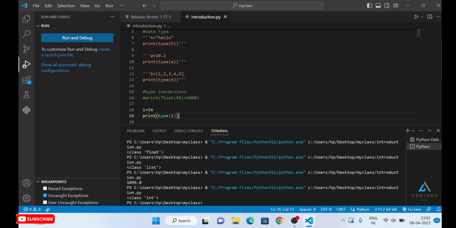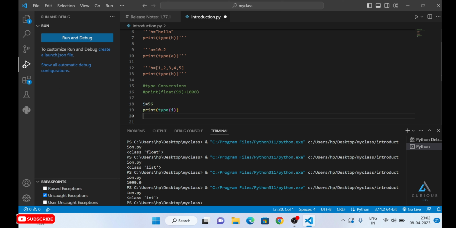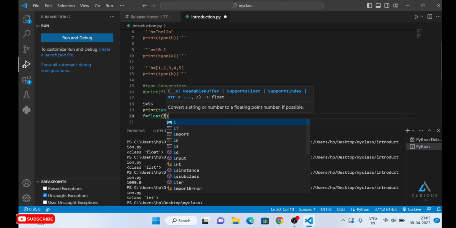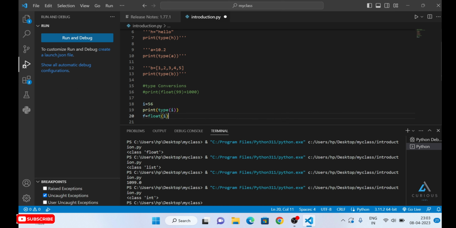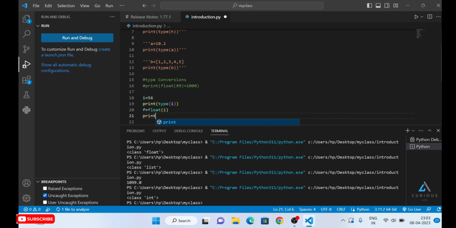Now we are going to convert this into a float value. How it could be done, you might be wondering. It is very, very easy. So we have converted the integer value into a floating value by using this, right? And now we are printing this. Print f.